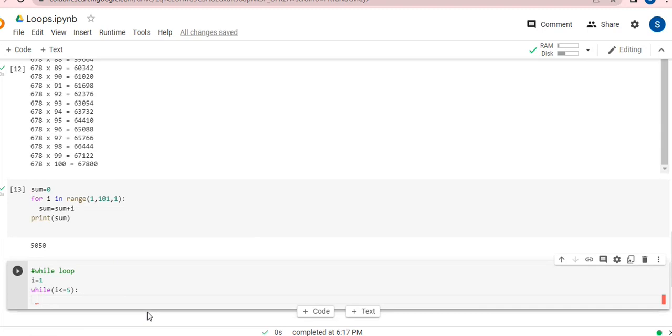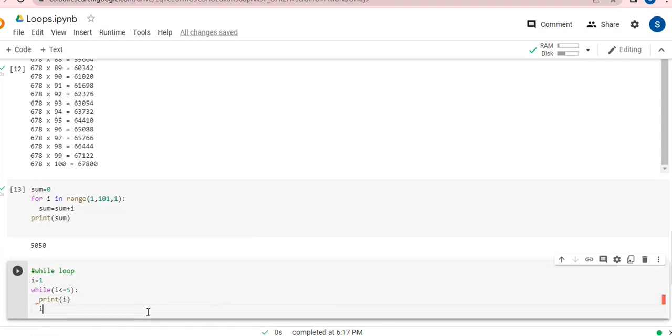Now what I'm going to do over here, guys, I'm simply going to print the value of I. I'm not doing anything else. I'm simply printing the value of I, coming to my next line, and increasing the value of I by 1. This is all done. We have done everything. We don't need to do anything.